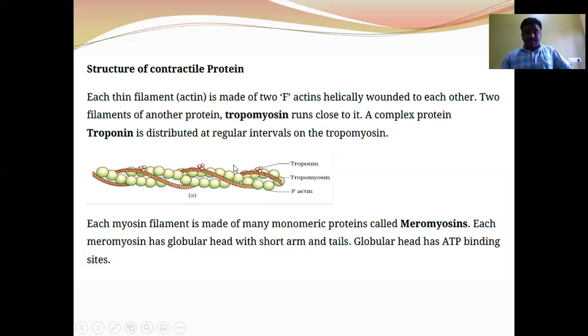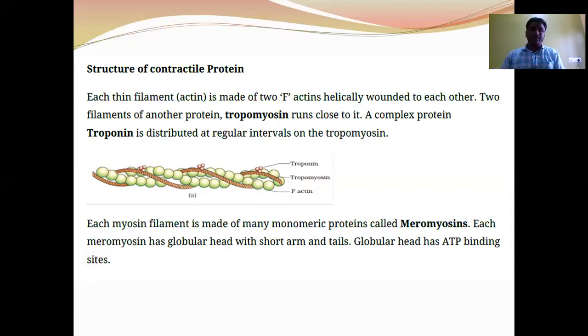Here, each thin filament is made up of two F-actins. This one filamentous structure is called one F-actin. The F-actin is the polymerized chain of many globular G-actins. The tropomyosin is a long filamentous structure which runs close to each F-actin along the length of each F-actin.